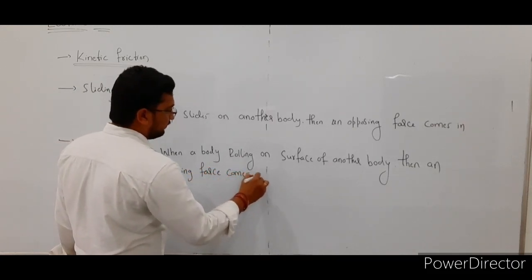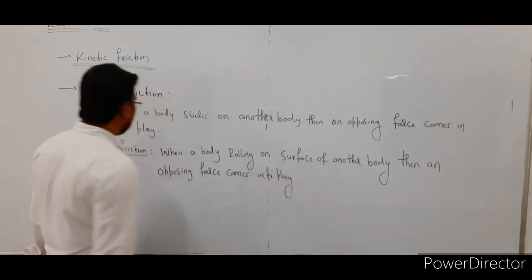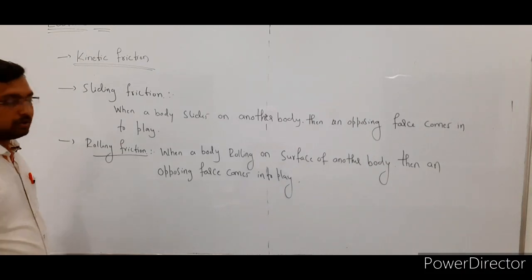So that is known as the rolling friction.